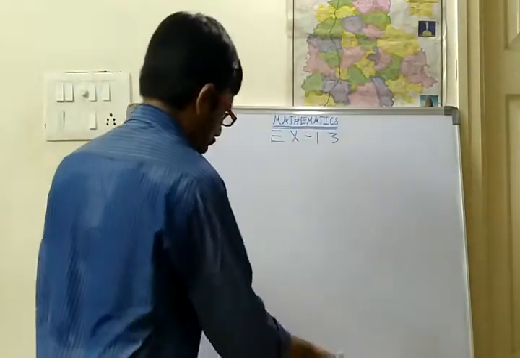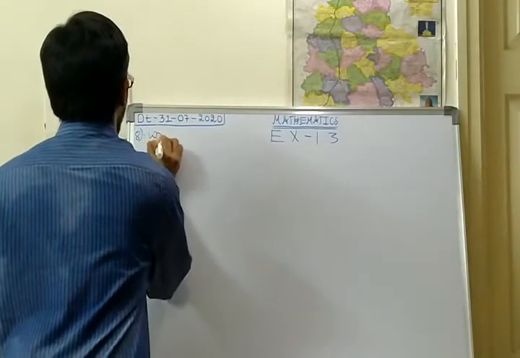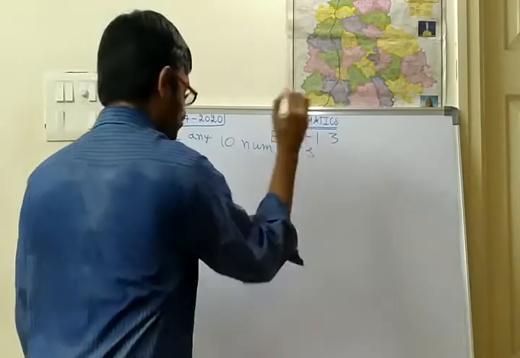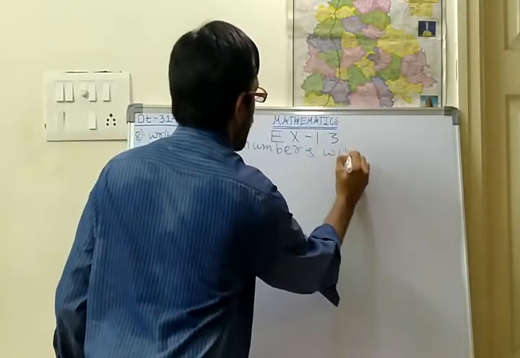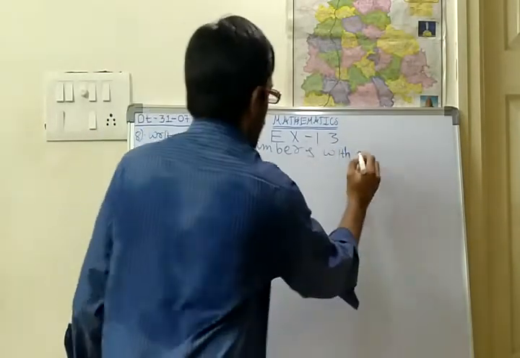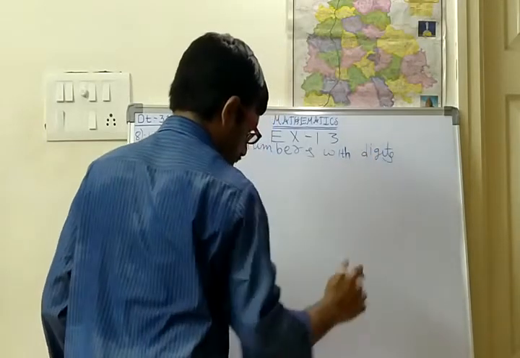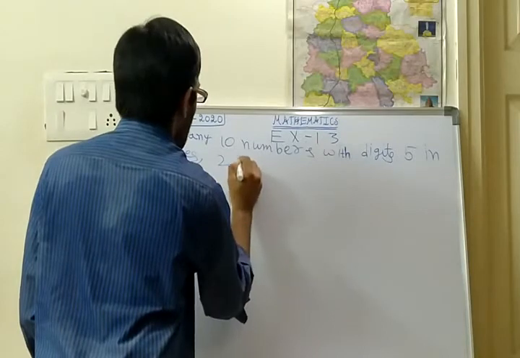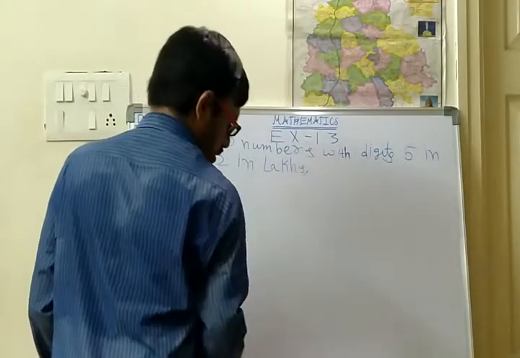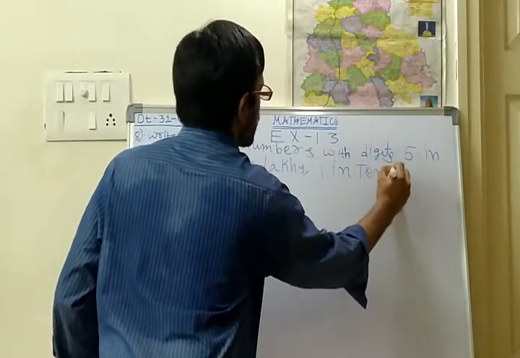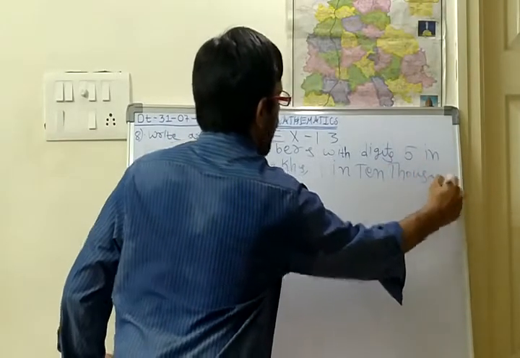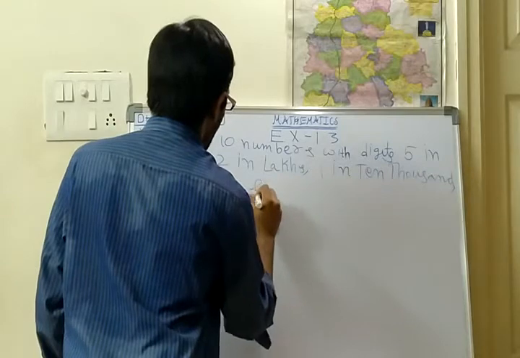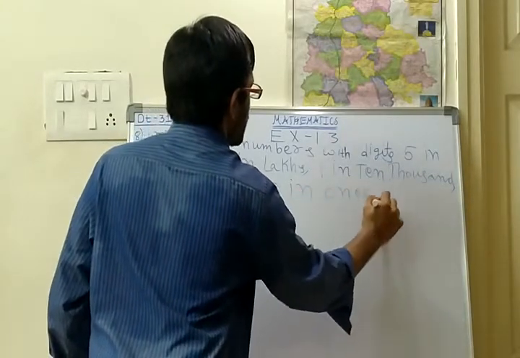The 8th bit question is: write any 10 numbers on the condition that with digits 5 in crores, 2 in lakhs, 1 in 10,000, 6 in tens, and 3 in ones places.